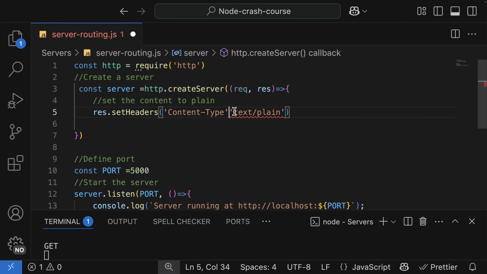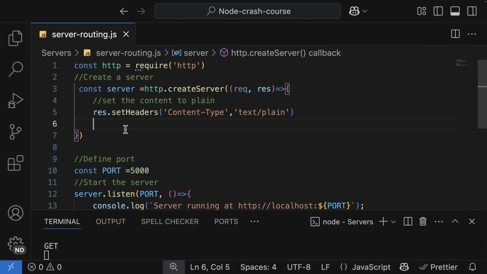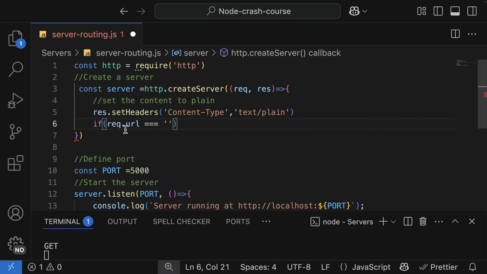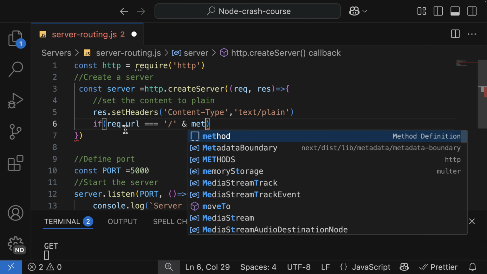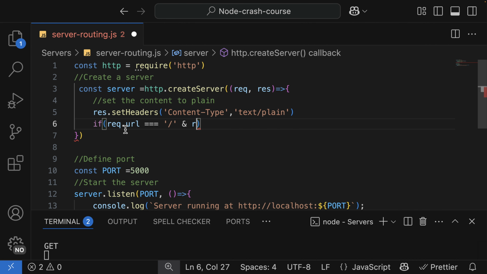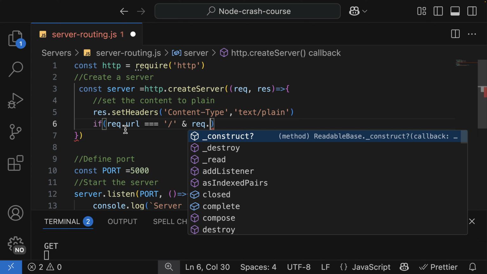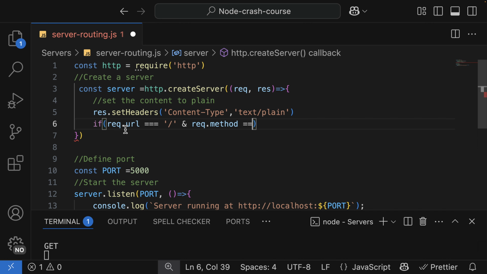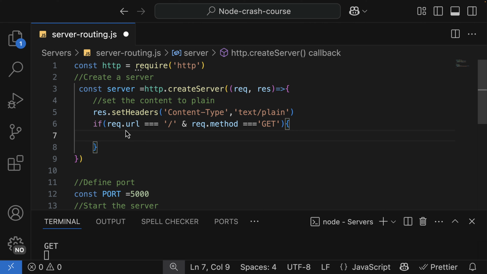It's supposed to be a comma here. All right, so now we are going to check the URL. If the request.url is equal to /home, and the HTTP method, that is request.method, is also equal to GET, then we know that the user is making a GET request to the home page.